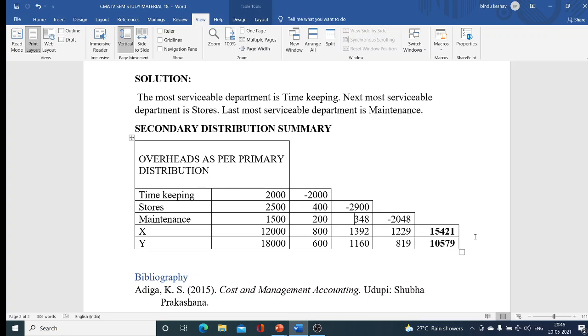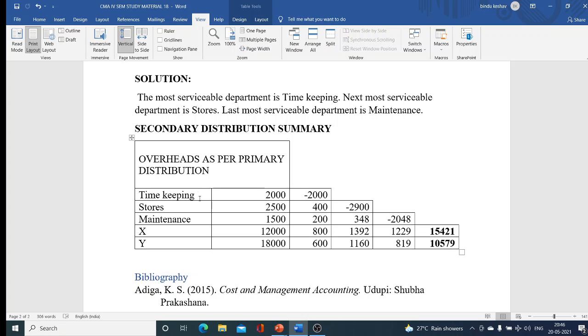Now at the end, when we complete the secondary distribution summary chart, it looks like the steps of a ladder. You can see here, these are like steps: the first step, second step, third step, fourth step. That is why this method is known as the step ladder method. Under the step ladder method, first we find the different service departments and the most serviceable department, and on that basis the next most serviceable department and the last most serviceable department.